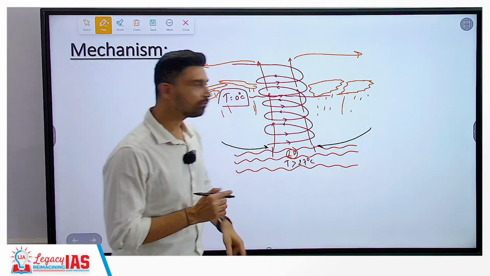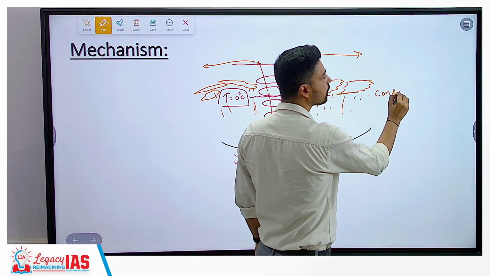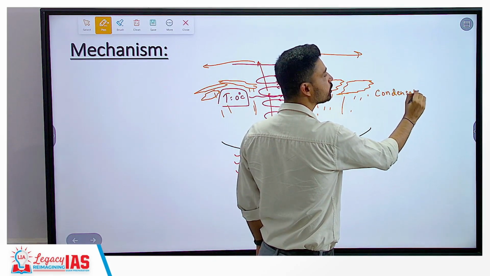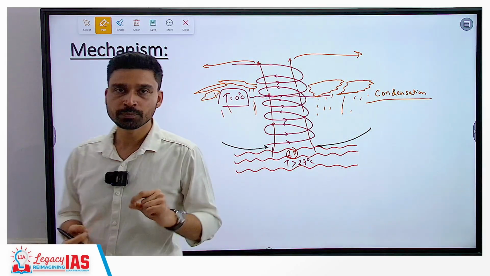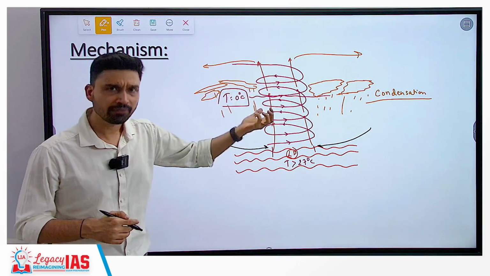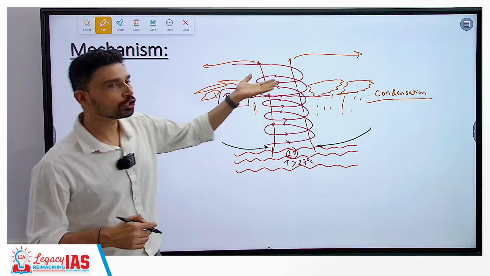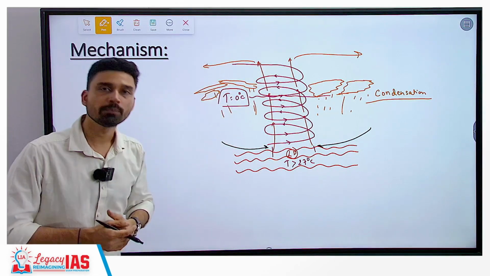Also interestingly, one thing you have to keep in mind is that as the water vapor undergoes condensation, when the vapor converts into liquid, it releases energy. This energy is further absorbed by the gases here, by the air, in more simple terms, which further heats up the air and causes further rise of air in the upper atmosphere.